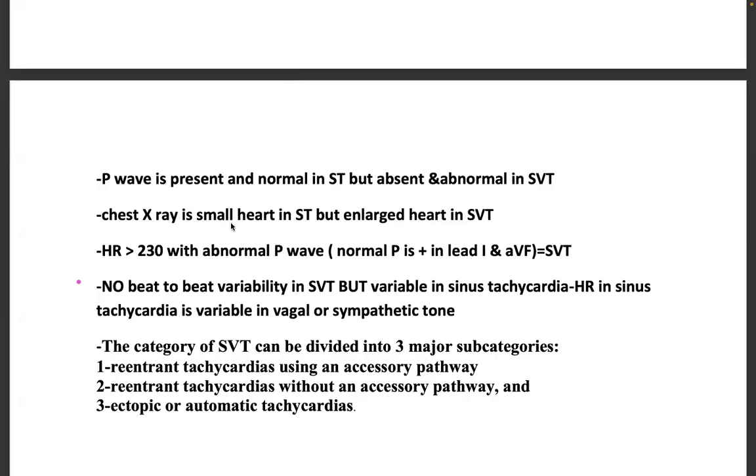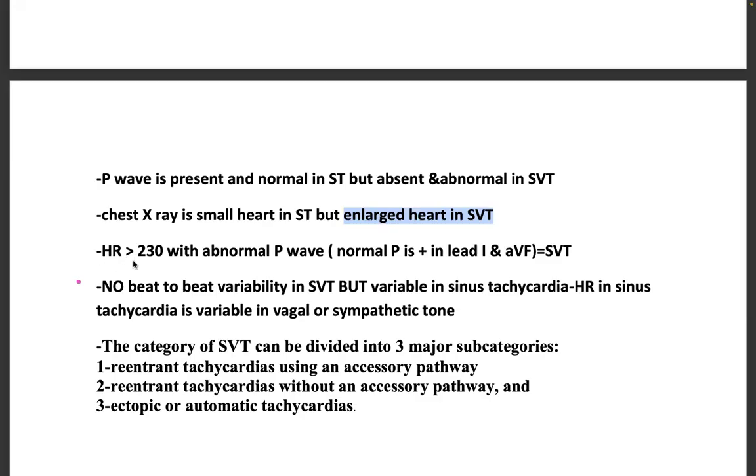Chest X-ray shows a small heart in sinus tachycardia, but enlarged in SVT. Sometimes, as we said, there can be heart failure associated with SVT, so you can see a slight enlargement of the heart, but it will be normal in sinus tachycardia. But this will not be a major difference for you. You have to find it out from the ECG. No one will do a chest X-ray to differentiate between sinus tachycardia and SVT. We should speak practically. He's just giving a difference, but for us, it is the ECG. So how to differentiate from the ECG is very important.